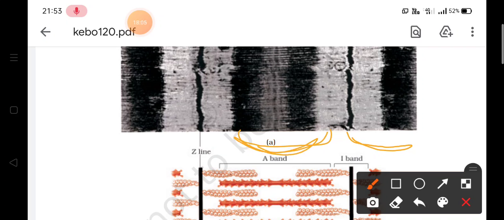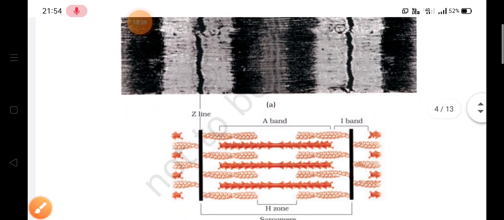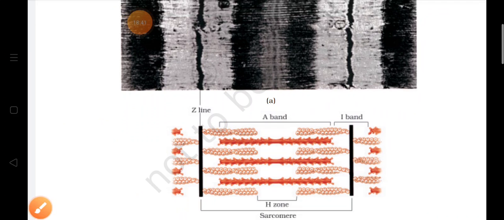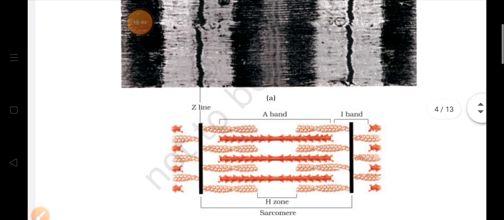So these are the two types of proteins, and both are arranged in rod-like structures, and they are parallel to each other. We are able to see here, this is actin and this is myosin, rod-like structures arranged parallelly to each other. Now the actin filament is thinner, and myosin is thicker. They are commonly called thin and thick filaments, because actin is thinner, so it is called the thin filament. And in the center of each I band, so this is the I band, there is a Z line. So this is the Z line.